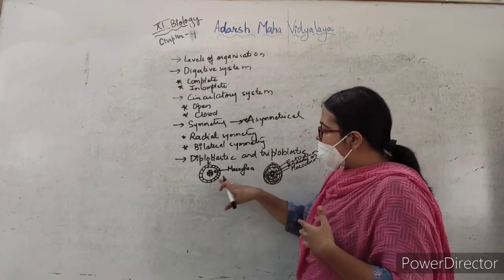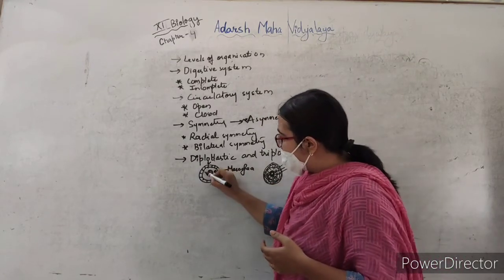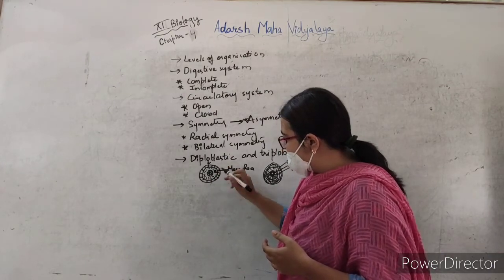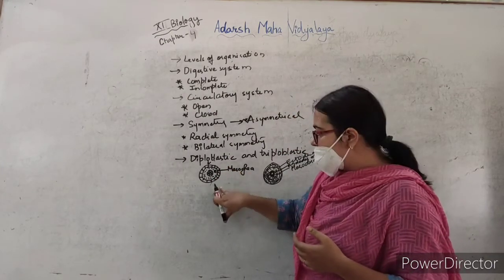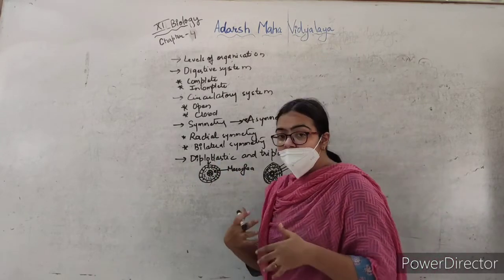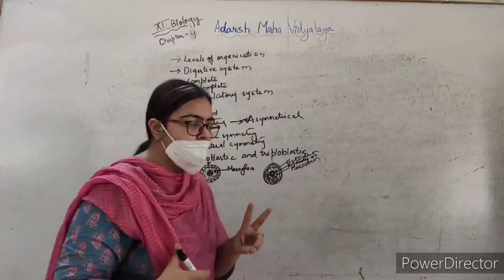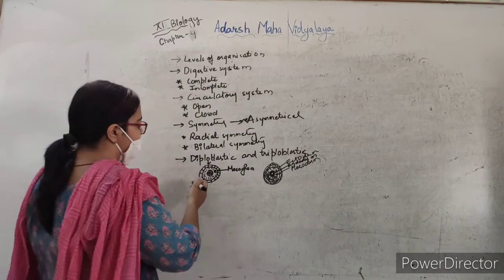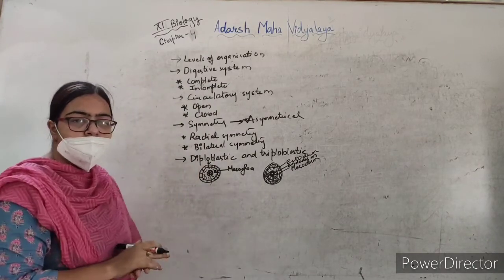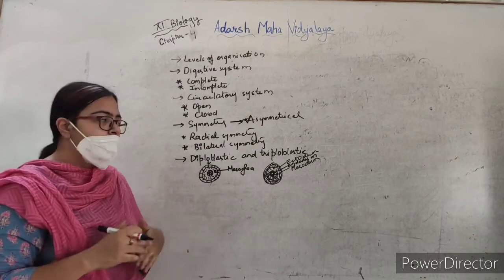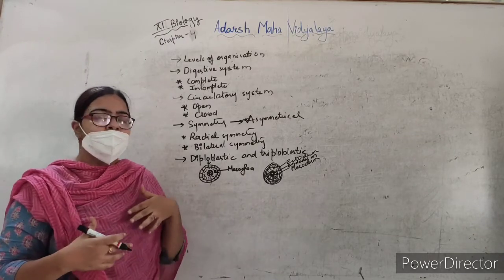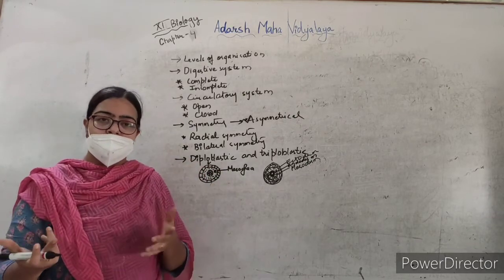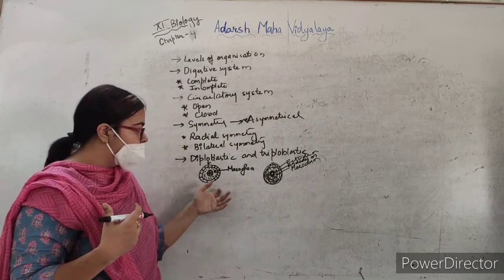Now, in the organisms in which the middle layer is not well differentiated, it is called mesoglea, and these organisms possess well differentiated only two layers, that is ectoderm and endoderm. So, these organisms are called what? They are called diploblastic. I have shown the pictures and discussed these basic terms in detail in the slides also. I will explain there also.